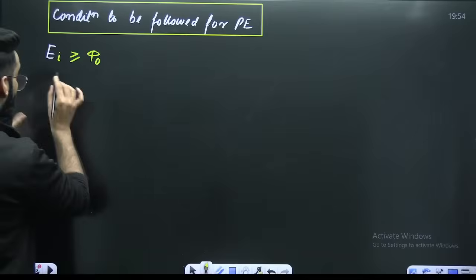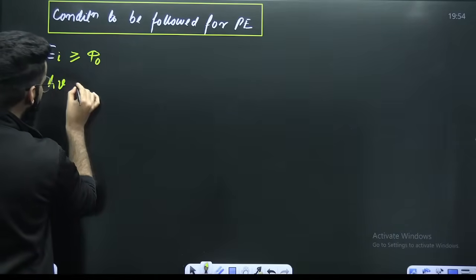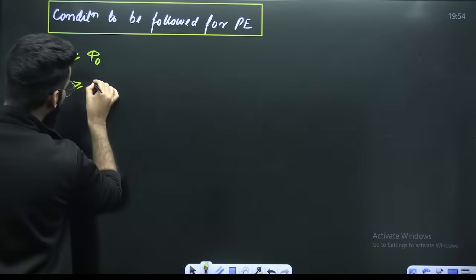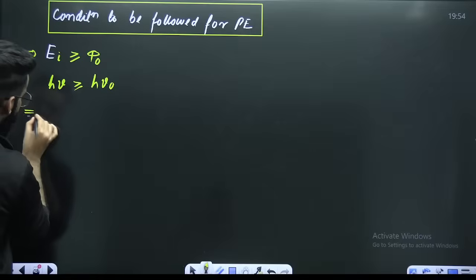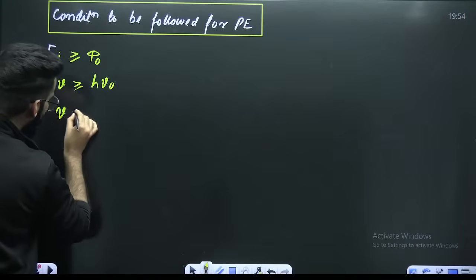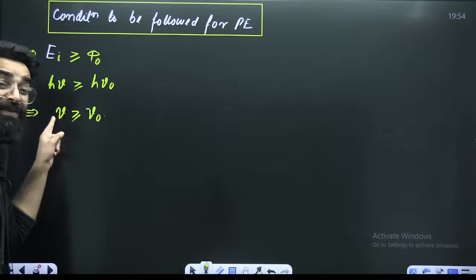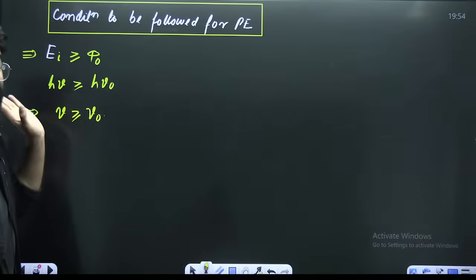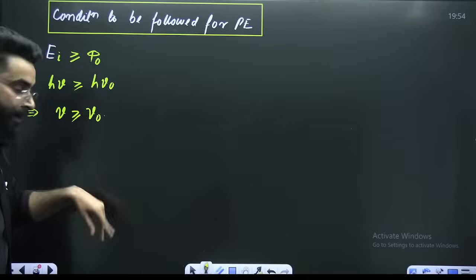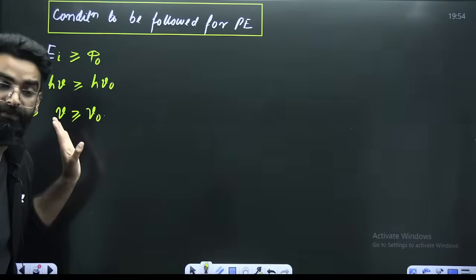This is the energy of the incident photon, which is basically h nu. So h nu has to be greater or equal to h nu naught. This was the first condition. So here I can generalize one more statement: nu has to be greater or equal to nu naught. The frequency of the incident photon should be greater or equal to the threshold frequency.